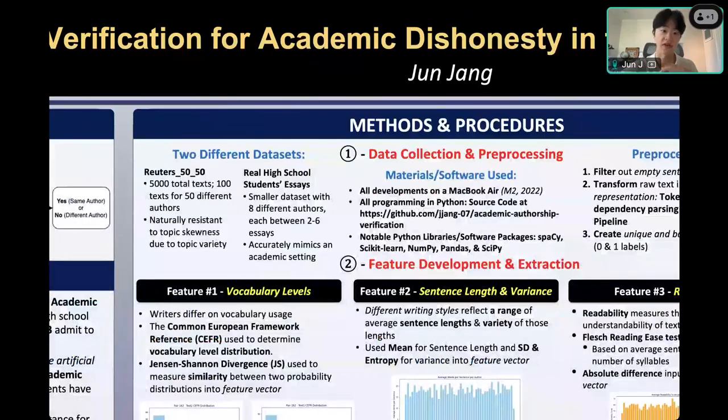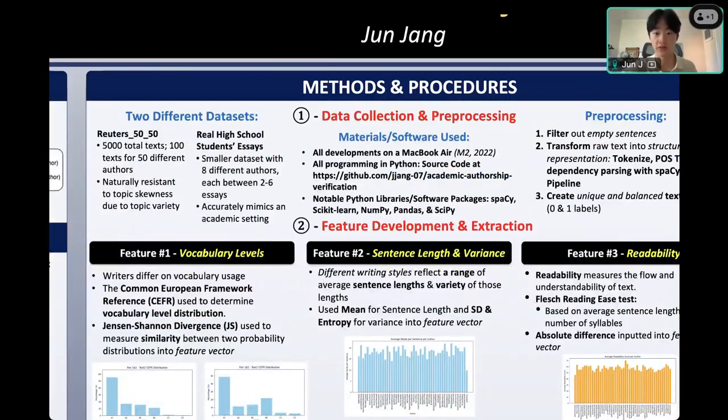Let's talk about the bulk and the main portion of my project, which were the methods and procedures. Although all of the procedures and developments were done independently, there were a couple of things that made my life easier. First was my lovely MacBook Air M2 chip from 2022, which I'm currently recording this video on. Number two was Python, because all of my programming in this project was done in Python because it is number one, a computer science project, and number two, a machine learning one, which Python is a universal programming language.